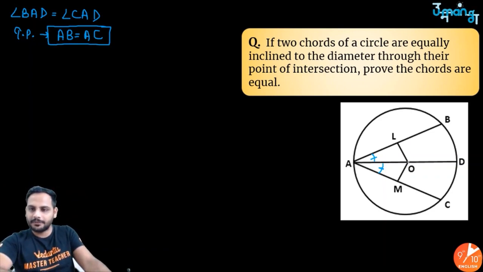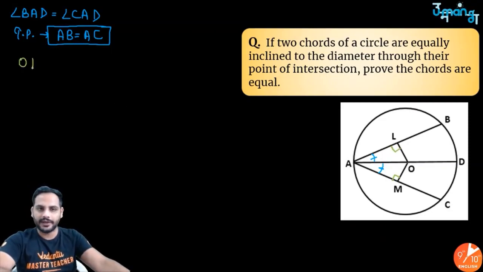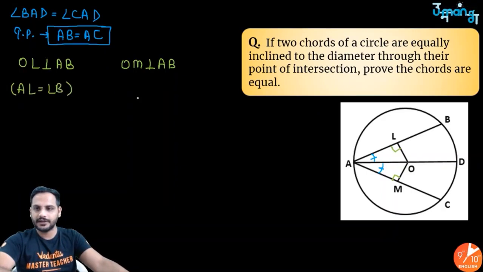So I drop OL perpendicular to AB and OM perpendicular to AC. We know the perpendicular from the center bisects the chord, so we can say AL is equal to LB, and here AM is equal to MC, right? The reason is that the perpendicular from the center bisects the chord.